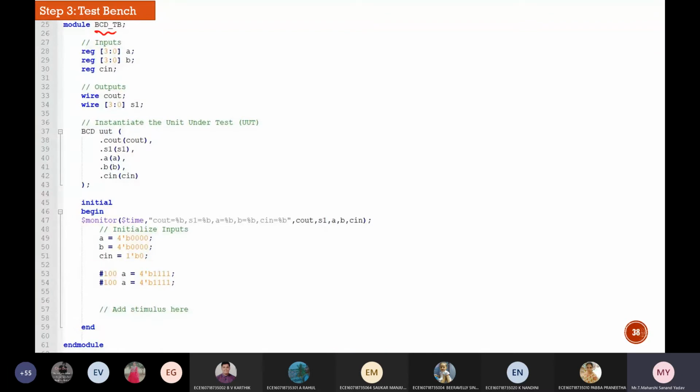Module BCD underscore TB is the name which I have given. Inputs are treated as registers, outputs are treated as wires. And UUT is nothing but unit under test. What is UUT? Inputs and outputs. If I don't include this, what will happen?